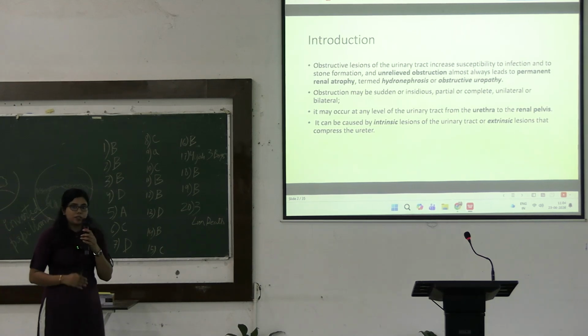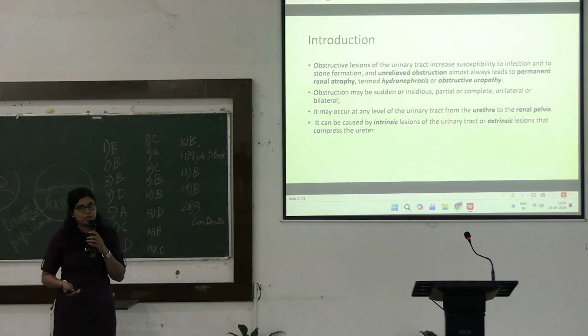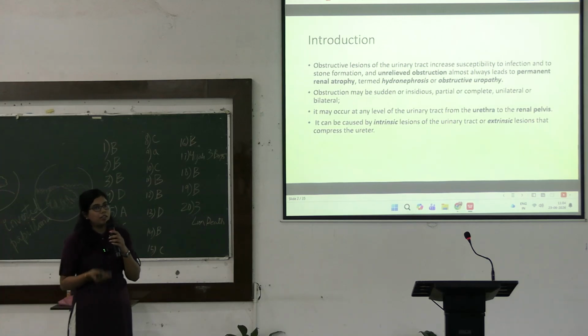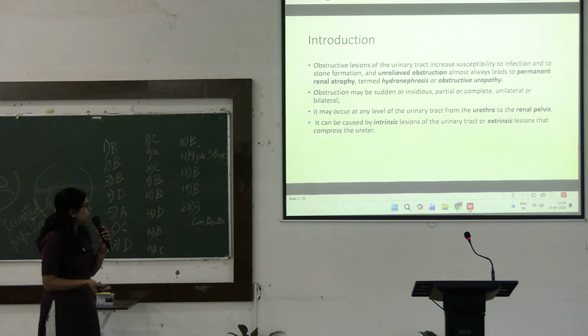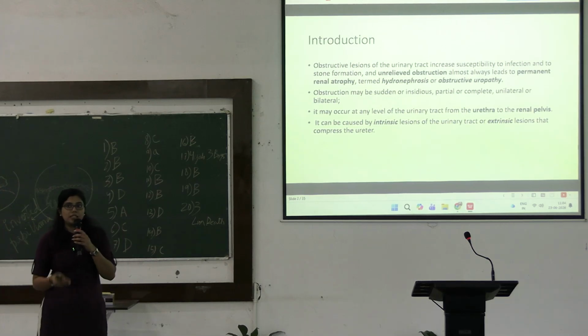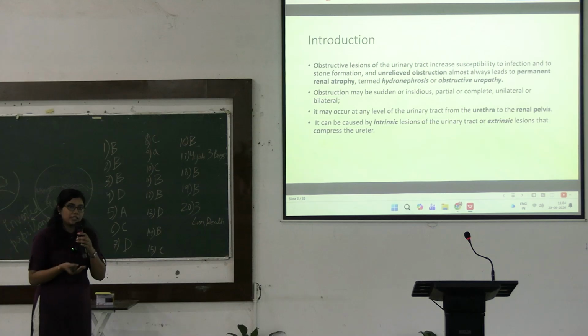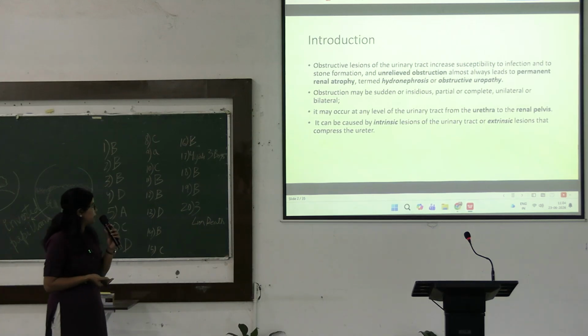Now, two types of obstruction can be there. Obstruction can be unrelieved, acute obstruction, or obstruction can be partial. Obstruction can also be gradual or sudden. It can also be unilateral or bilateral. Whenever these obstructions lead to some permanent structural change in the kidney, leading to atrophy of the kidney, that is renal atrophy, we will call it hydronephrosis or obstructive uropathy.